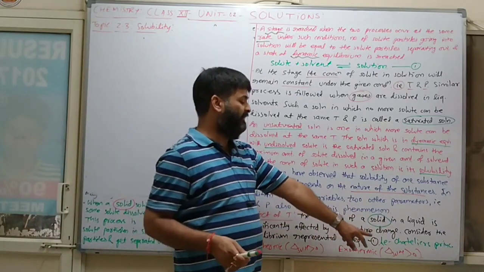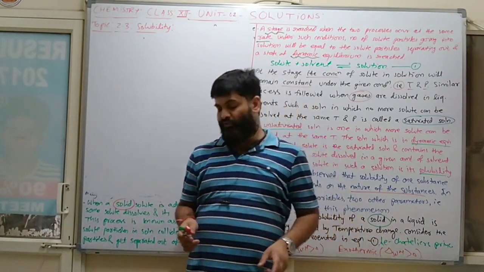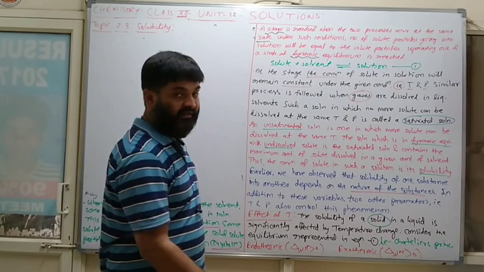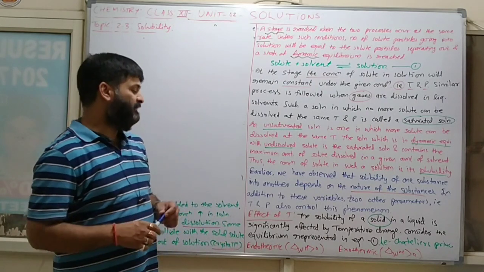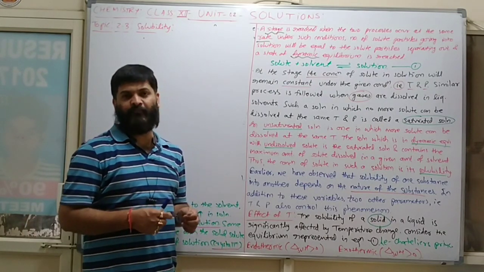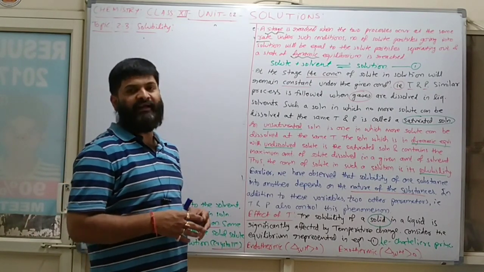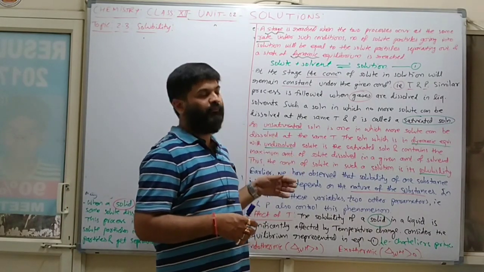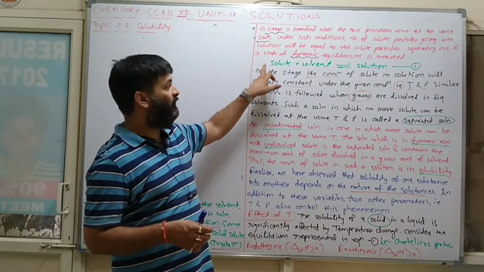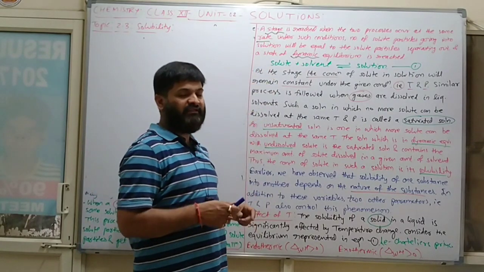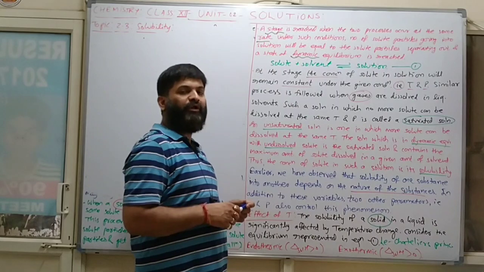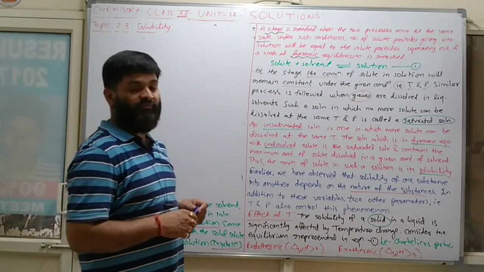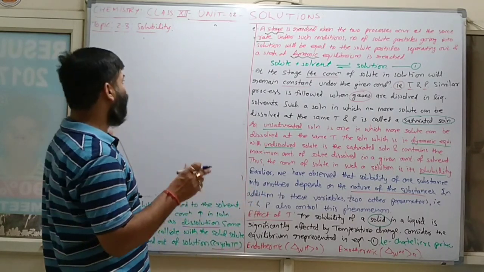So what is Le Chatelier principle? According to Le Chatelier principle, once a system attains equilibrium, and if we are interested to find out the direction of reaction, then how can we find out the direction? By adding material on the reactant side as well as the product side. So according to Le Chatelier principle, the direction of reaction will always be from higher to lower.